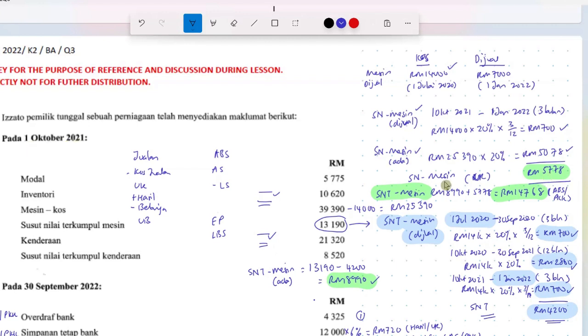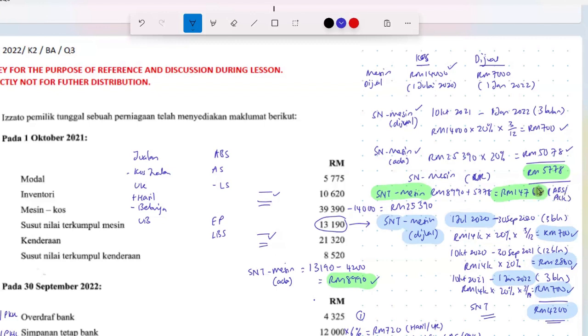This susut nilai for the current year, this year end for the accounting period is 30th September 2022. We are checking for this current year susut nilai. We have to add on early in the year, susut nilai early in the year, add susut nilai during the year. We have susut nilai terkumpul end of the year updated version for reporting inside asset bukan semasa in the PKK.